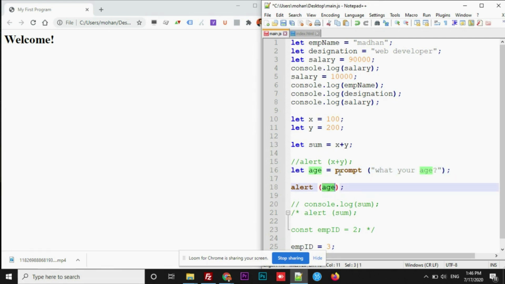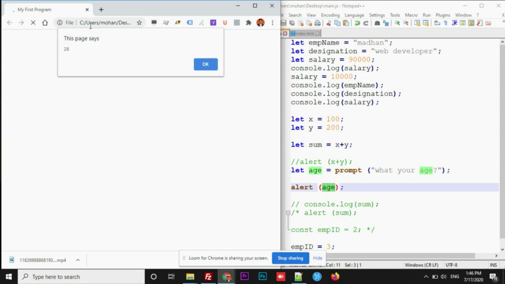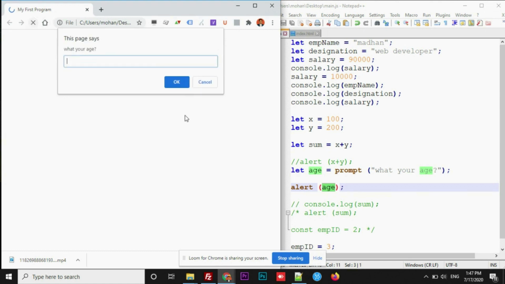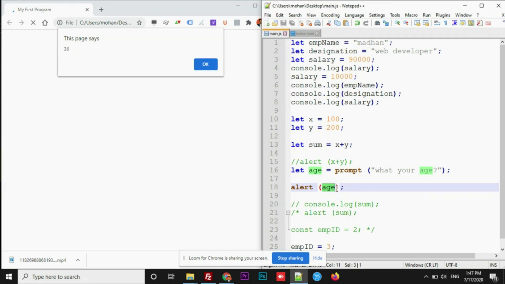Now let's see the output. Let me save, refresh. 28. Okay, there it is. So whatever input you have provided through this prompt is getting stored inside the age variable, and that age is getting displayed here inside the alert box. Let's try the other one. Refresh. Okay, see this. Prompt is allowing the user to provide the input.